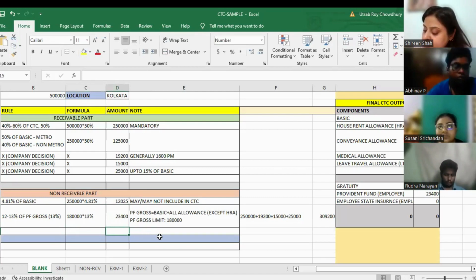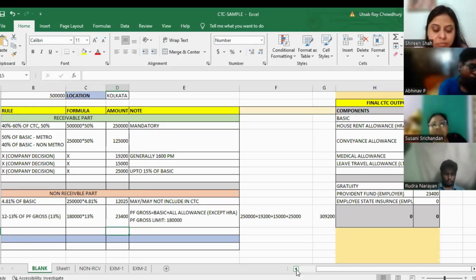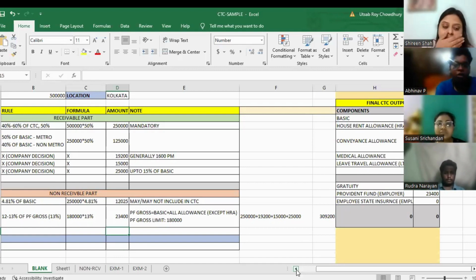लेकिन अगर PF gross 1,80,000 से कम होगा तो क्या होगा? If PF gross is less than 1,80,000, what will happen? तो वही PF count करेंगे. We will count on the basis of exactly that amount. अगर 1,00,000 होता है तो 1,00,000 के ऊपर 13%, 1,50,000 होता है तो 1,50,000 के ऊपर 13%, 1,70,000 होगा so 1,70,000 के ऊपर 13%. But the moment it will be more than 1,80,000, it will be calculated on 1,80,000.